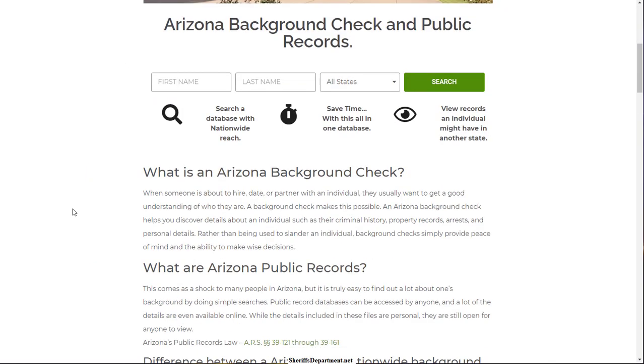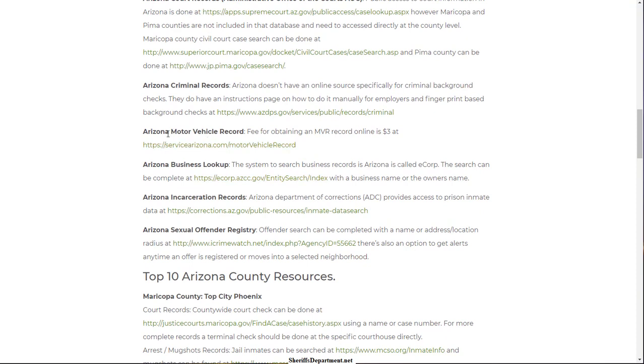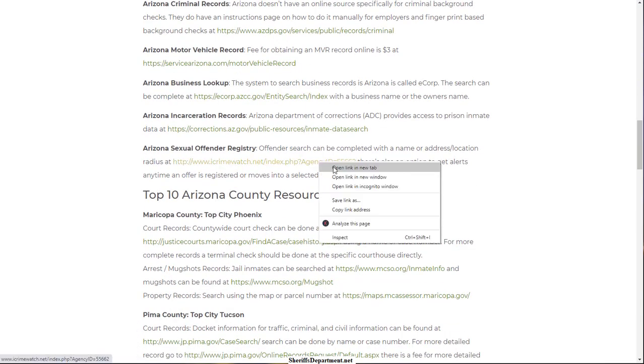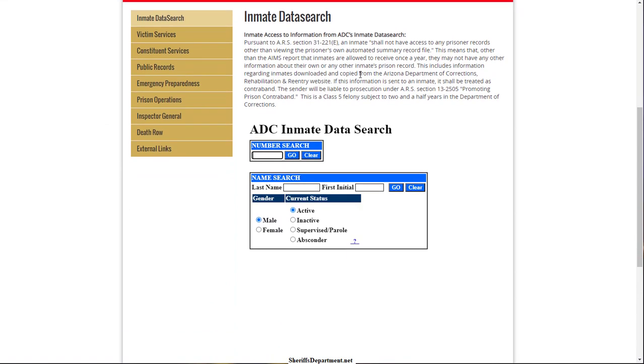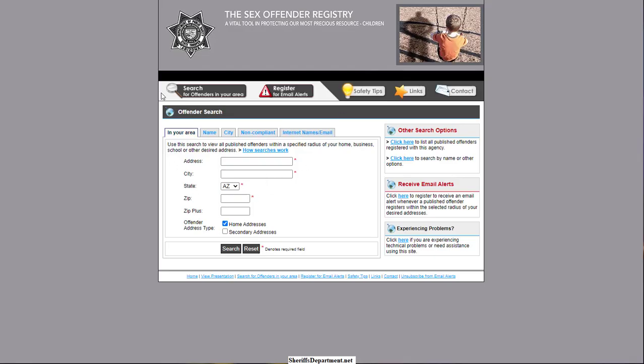Another couple of things you might want to look at is incarceration records. These are prison records, and every state has a system that can be researched for free. So if anybody is in prison or was in prison, you should be able to come up with a first and a last name and do this type of check for free. Another thing you want to look at is the sexual offender registry, and every state will have this information for free. Sometimes also the local sheriff's department or the police department will have their own database, but typically you're able to do it at the state level for free also.